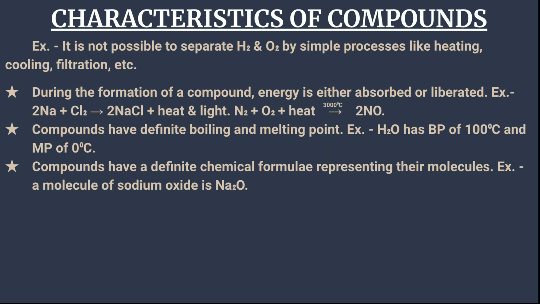During the formation of a compound, energy is either absorbed or liberated. For example, sodium plus chlorine combine to form sodium chloride with the liberation of heat and light. Nitrogen and oxygen require heat to combine; around 3000 degrees centigrade is required to form nitrogen monoxide. Then compounds have different boiling and melting points. For example, water has a boiling point of 100 degrees centigrade and a melting point of 0 degrees centigrade. Then compounds have a definite chemical formula, like water is H2O and sodium oxide is Na2O.